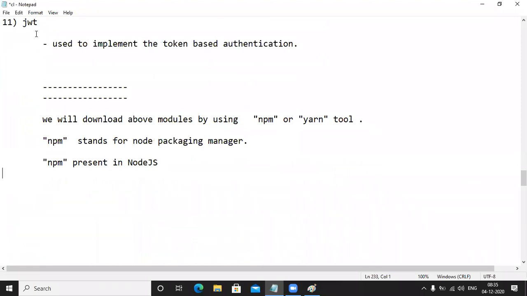So finally, NPM will download the modules one by one or not? Downloading one by one, technically what do you call? Synchronous or asynchronous? Synchronous. But are you expecting synchronous or asynchronous? We are not expecting synchronous here. We are expecting what? Asynchronous.